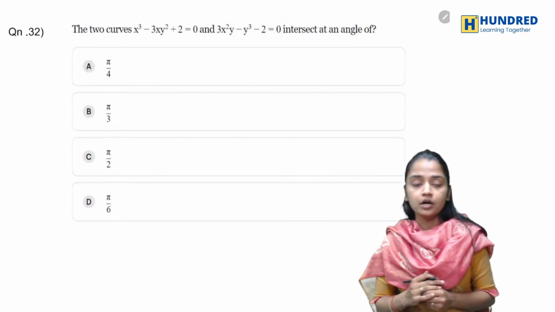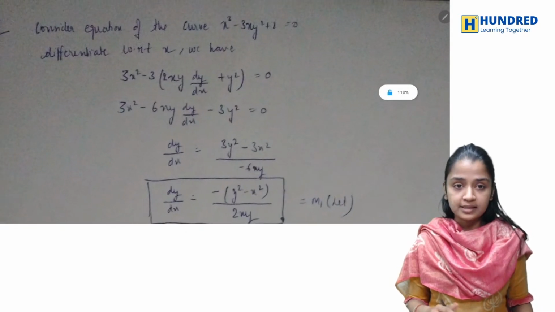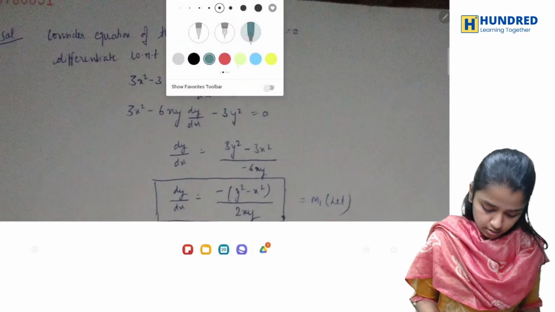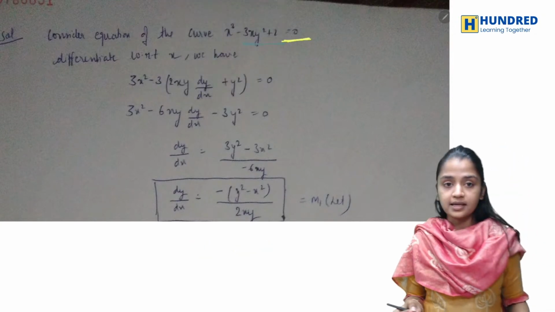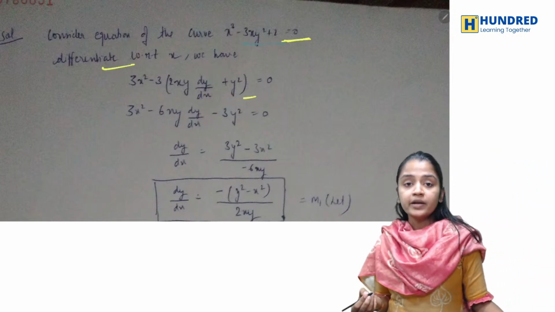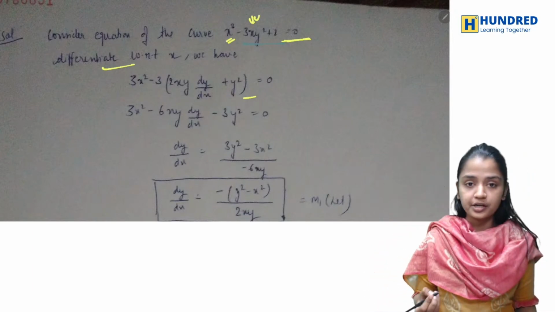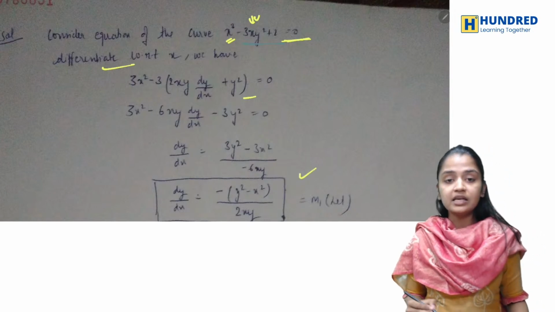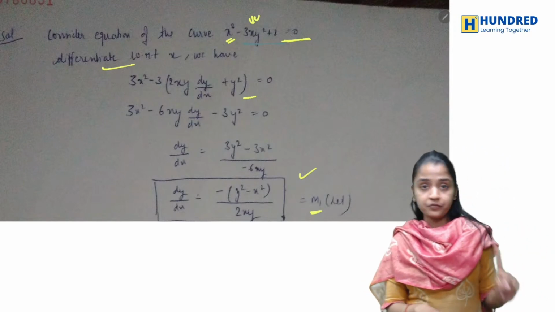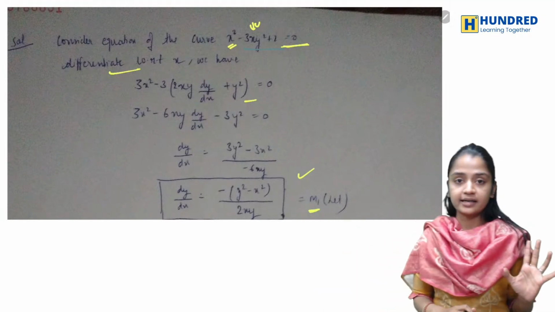You have two curves and you have to find the angle of intersection. This is your curve 1, basically. Now I'm differentiating with respect to x. This will be of uv form, so you differentiate it directly. After differentiating, I'm finding dy by dx alone, taking the other things to the other side, and writing it as m1.